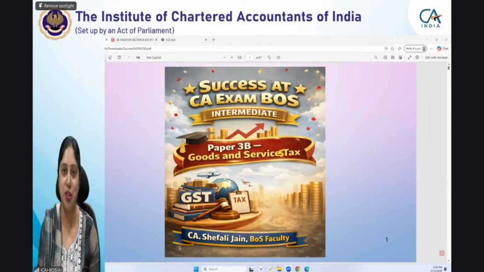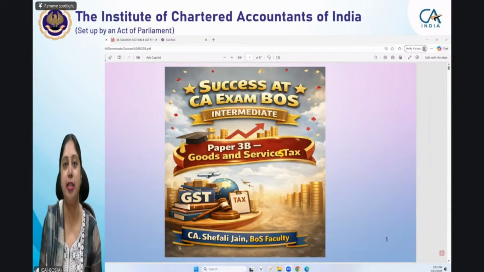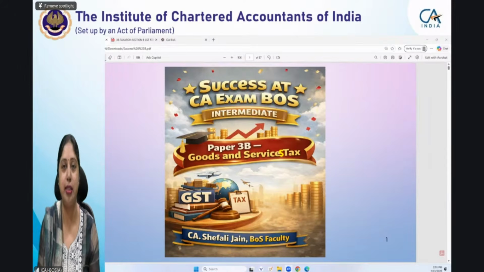Welcome to this session for Success at CA exam, paper 3B intermediate level, goods and services tax. So this Success at CA exam BOS session is directed towards the forthcoming May 26 examination, which is going to be held next month.